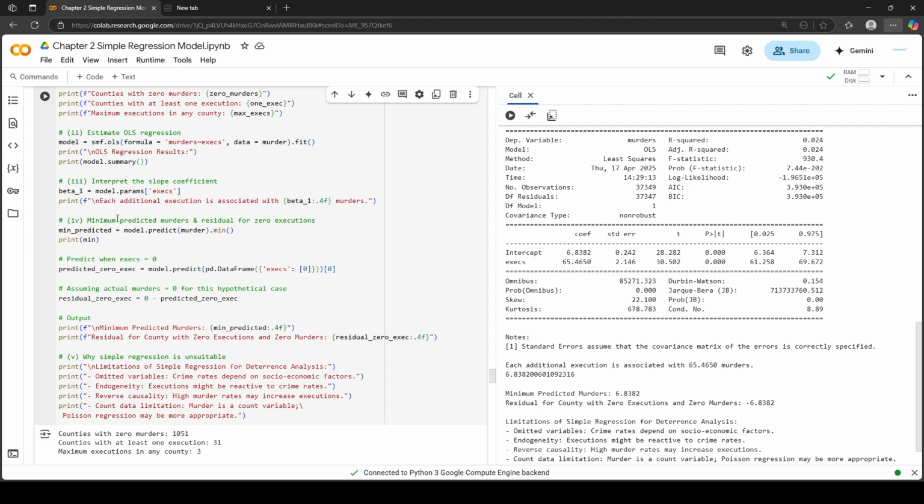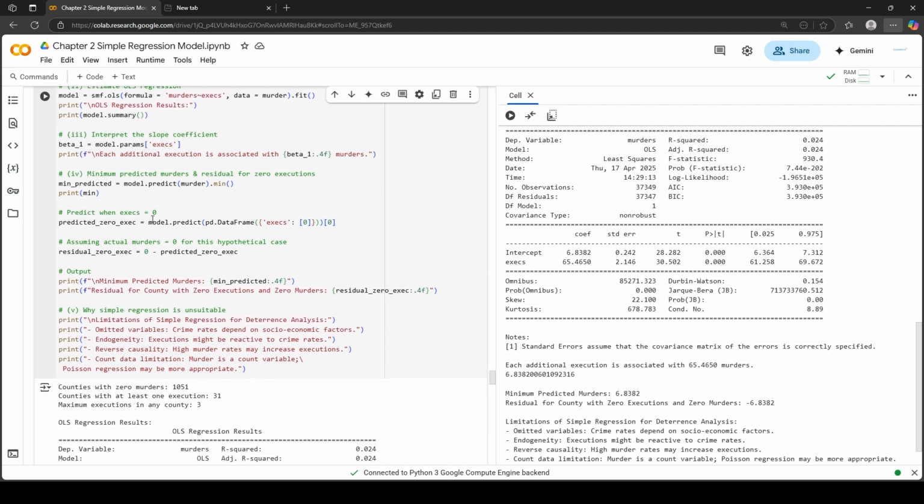Now in the fourth part, we have to calculate the minimum predicted murders and residuals for 0 executions. Create a variable min_predicted equals model.predict, type the dataset name murder.min. This will give us the minimum predicted murders, which is 6.83.